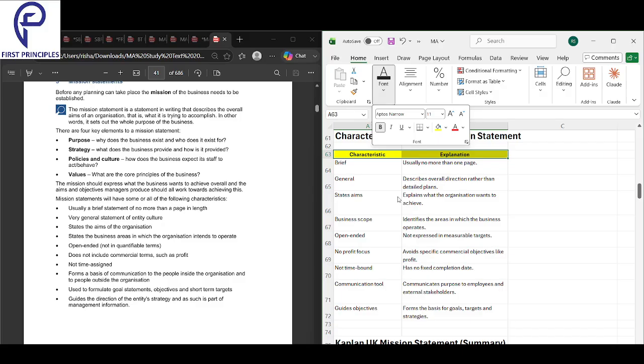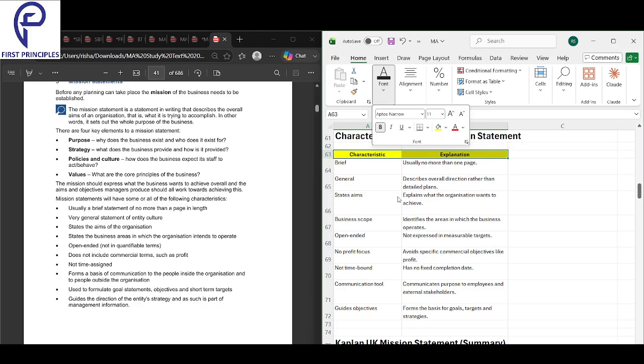Next, it states the aims. It says what the company wants to achieve. It states the aim of the company. Next, business scope. It says what industry areas the business works in. That is business scope.